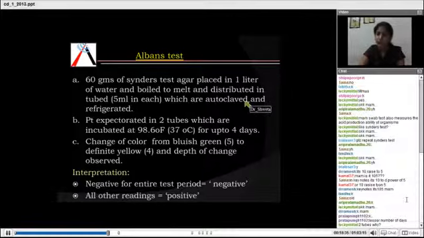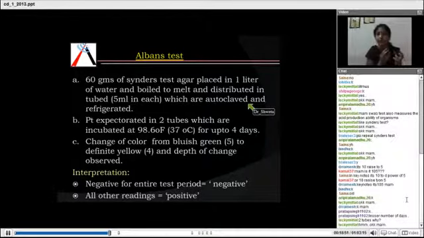Two tubes are taken so that we do not make a mistake in one tube. We actually use two tubes to see that both tubes change color similarly. If there is some difference, we may have made a mistake. So two tubes is okay. You need to see that the color changes simultaneously in both the tubes.